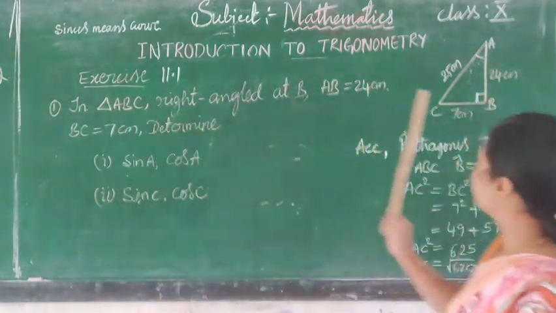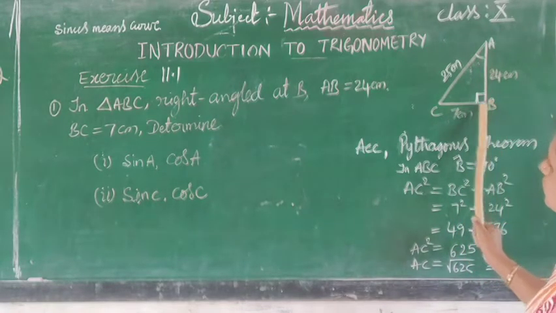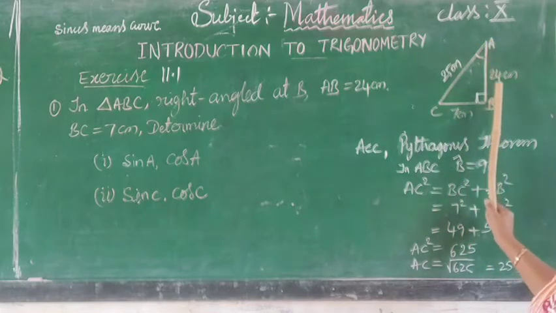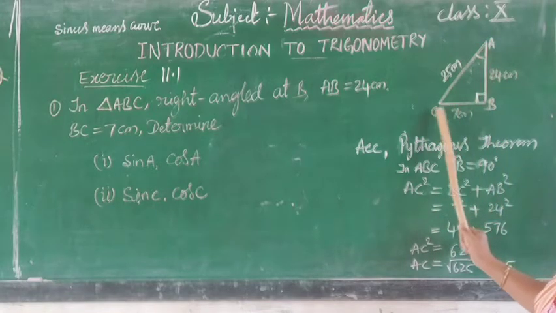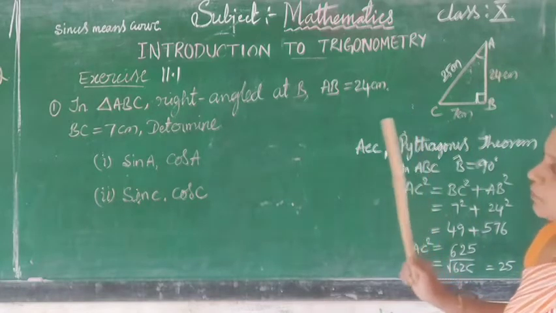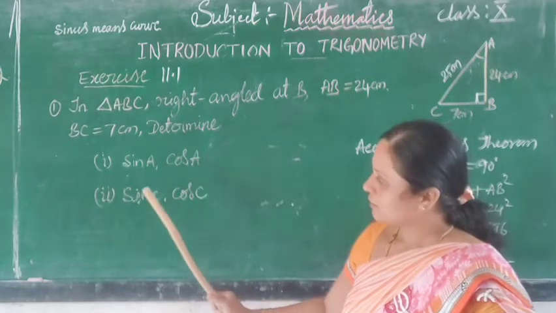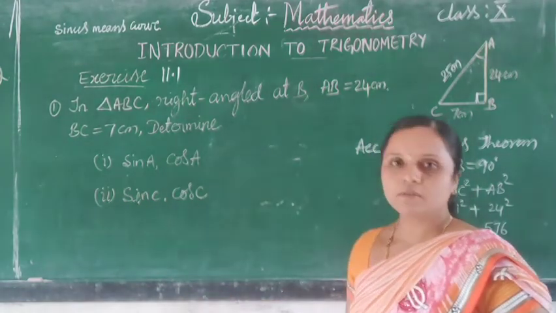In triangle ABC, angle B is a right angle, AB is given as 24 cm, and BC is given as 7 cm. Now we want to find sin A and cos A, and sin C and cos C.